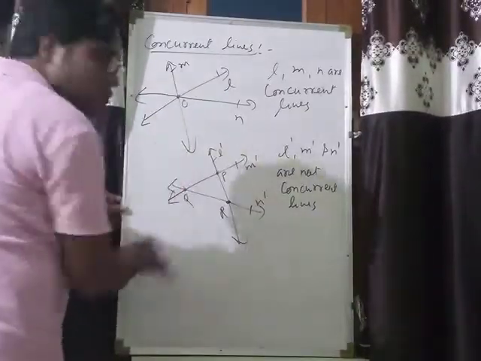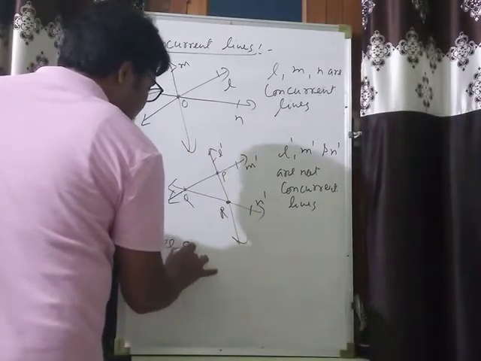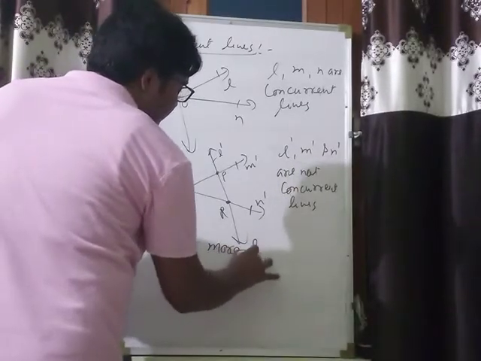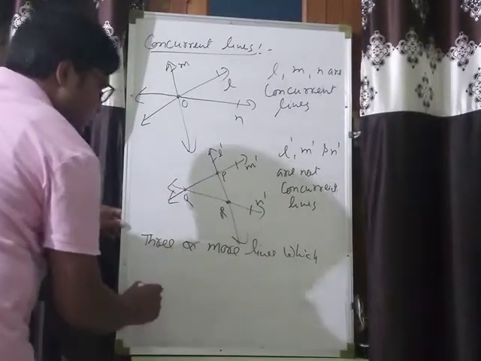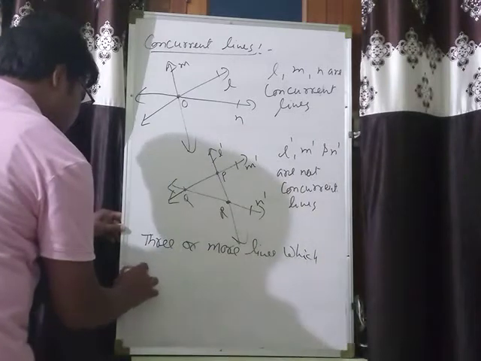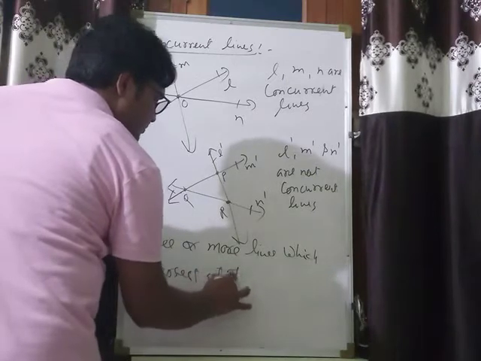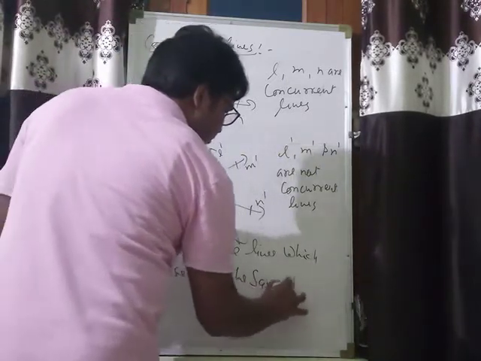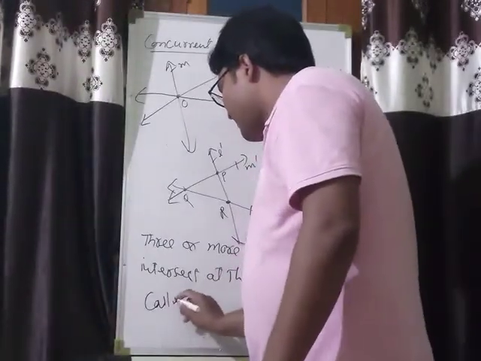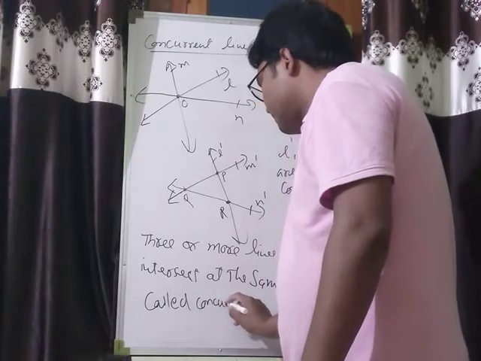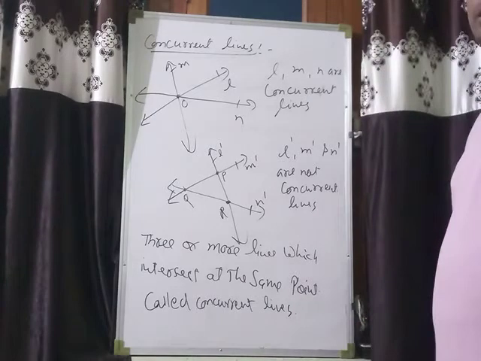So I am going to write down the definition of concurrent lines. Three or more lines which intersect at the same point are called concurrent lines.